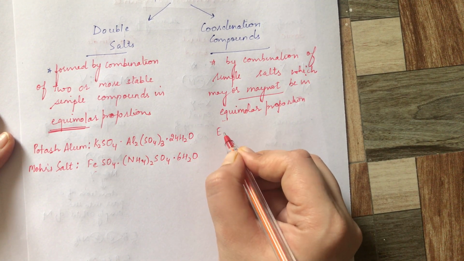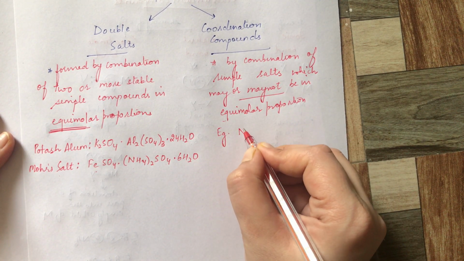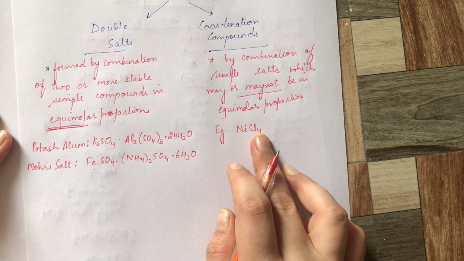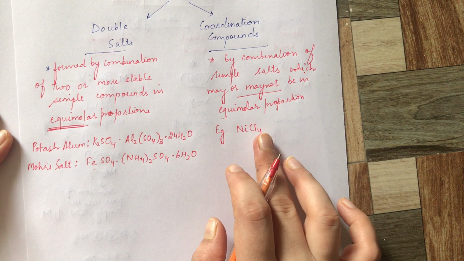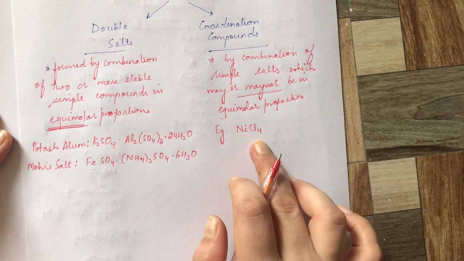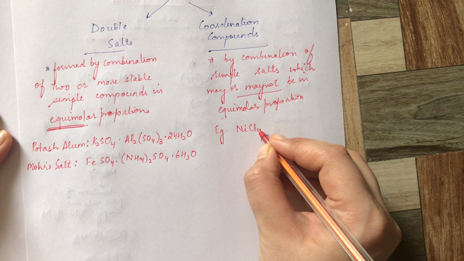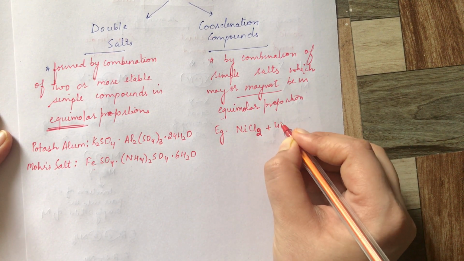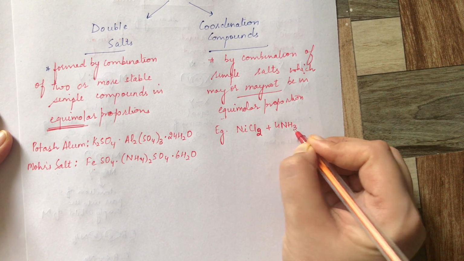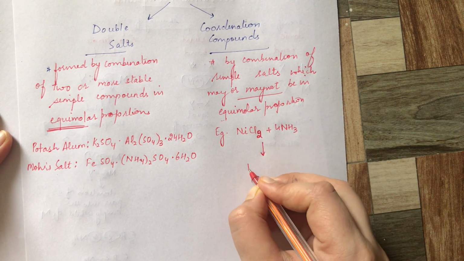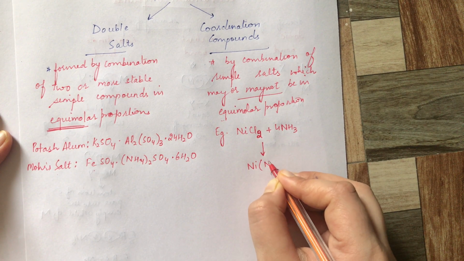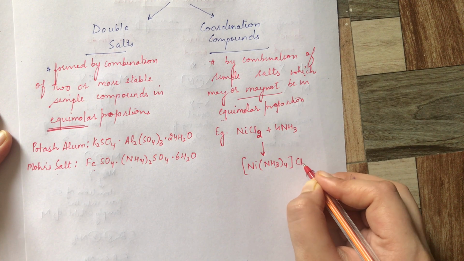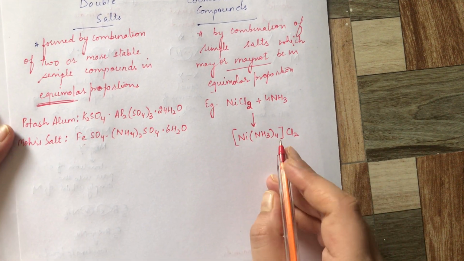For example, if I have NiCl2, this is a simple salt, and you combine it with 4 ammonia, you will get a complex like this. This is a coordination compound.